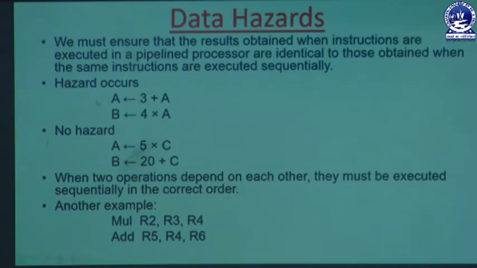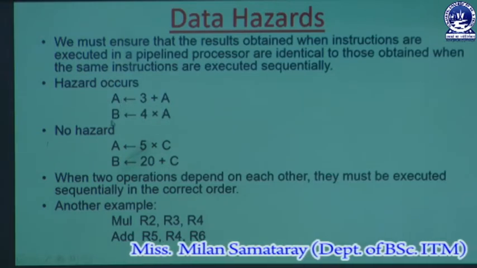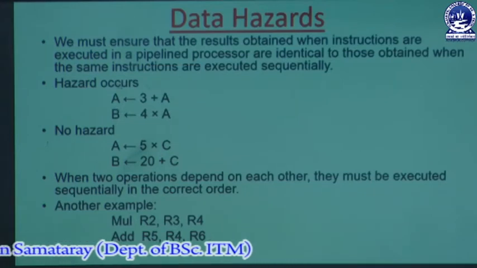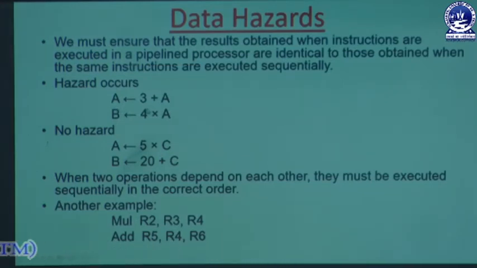Here you can see the situation where A is the source operand and B is also an operand. The value of A is updated by this addition instruction, and the value of B depends on the value of A. If this instruction is executed before the other instruction, then it is okay, but here it is executed after.